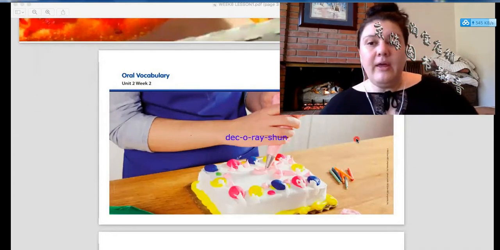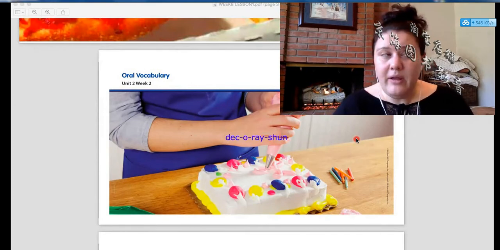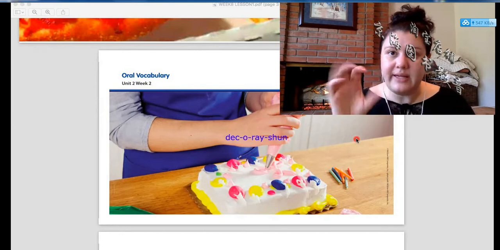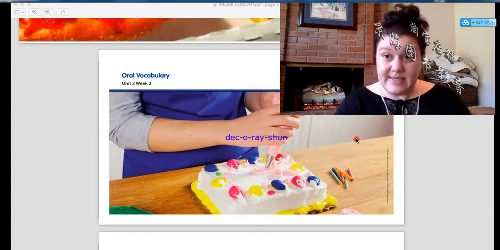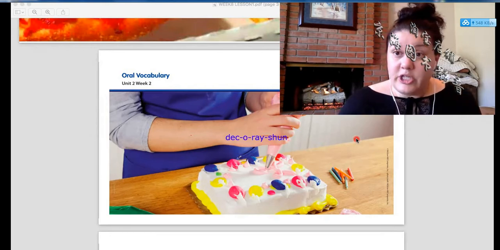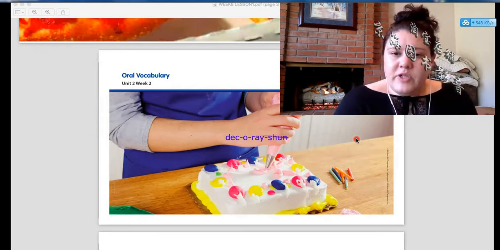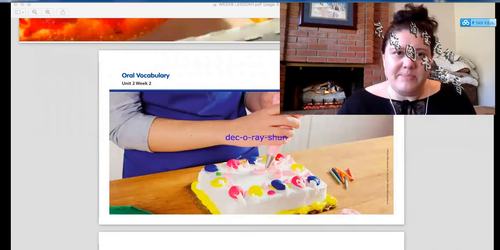You might decorate your house for spring festival. You might decorate a Christmas tree. You might put things on the Christmas tree to make it very, very beautiful. Or you could decorate a birthday cake, right? You can put someone's name on it, okay? Or maybe you can put balloons or shapes. On this cake, there's some shapes, so we can talk about what shapes the cake has.